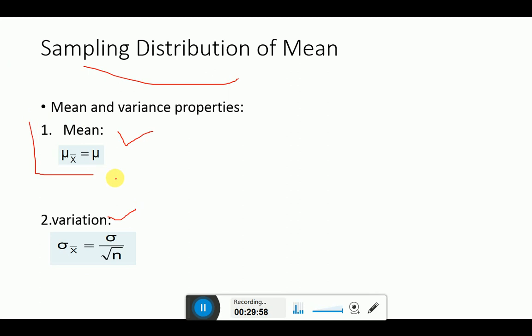First time we will solve the mean formula. Mean: mu of x bar is equal to mu. The mean on the left is known as your sampling distribution mean, and the mean on the right is known as your population mean. Then comes the variance: the variance of x bar, or variation of sampling distribution, and the variation of x distribution, or variation of population.